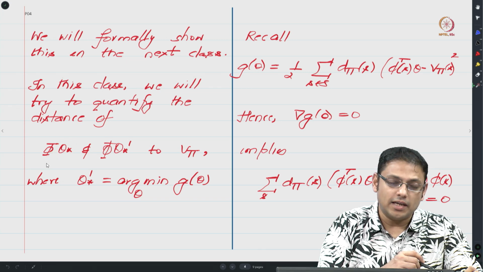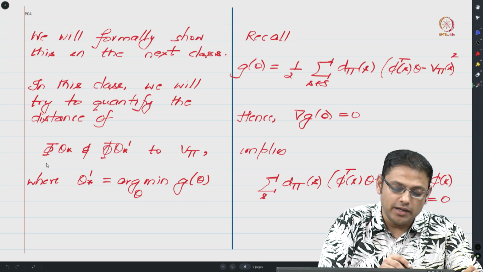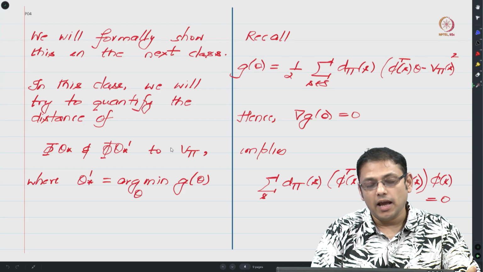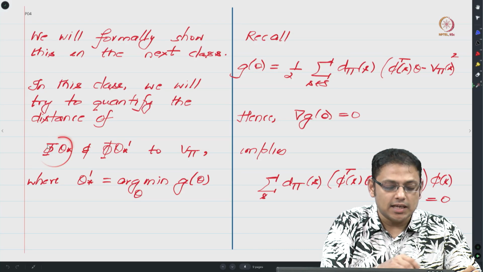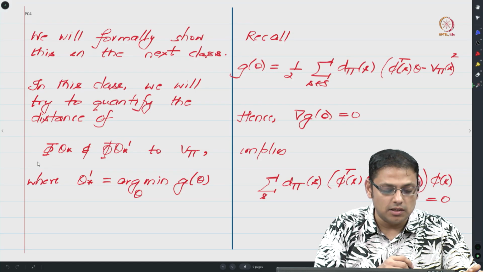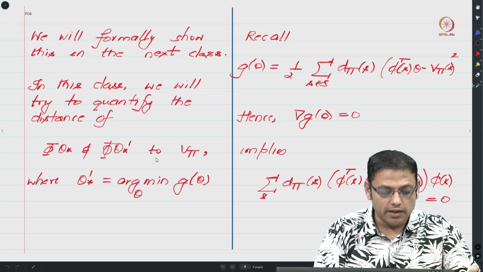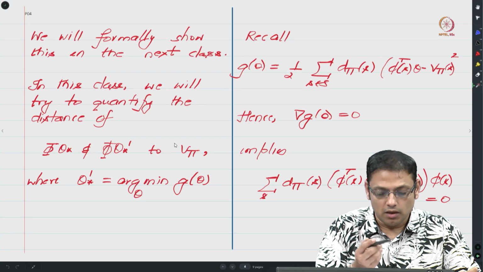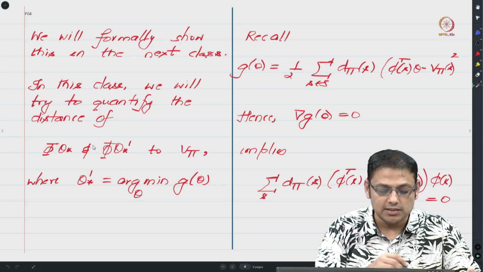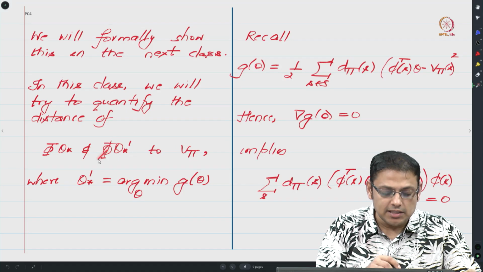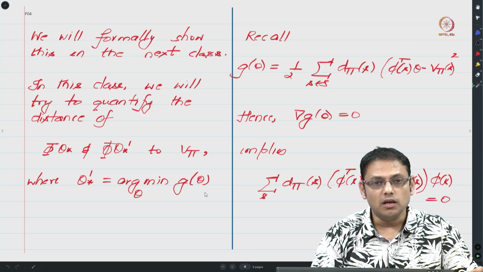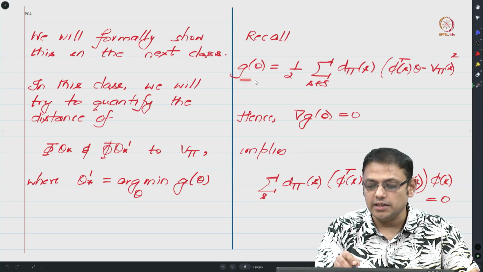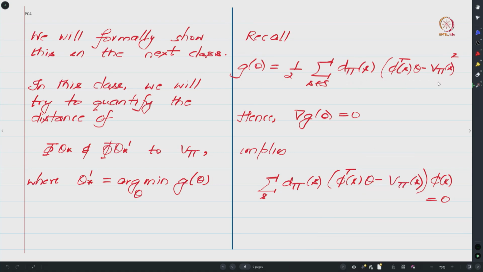So what we will now try to do is, theta star, if let us say this is the quantity that we manage to estimate, then phi theta star would be our estimate of v pi. And now we want to ask ourselves how good an approximation is phi theta star of v pi. In particular we will try to compare the distance of phi theta star to v pi as against the distance of phi theta star prime to v pi, where theta star prime we will define to be the quantity that minimizes g of theta, and g theta, recall, is this function over here.